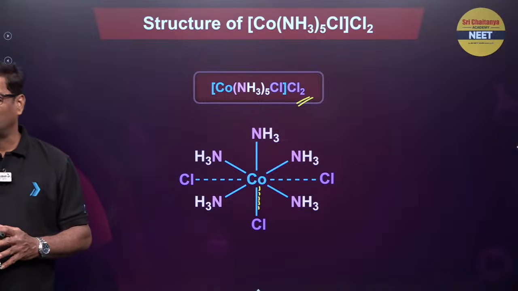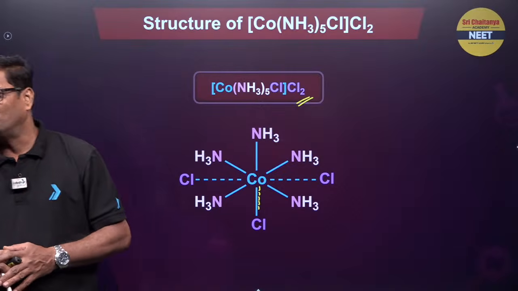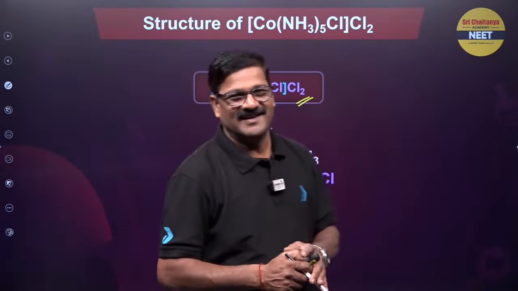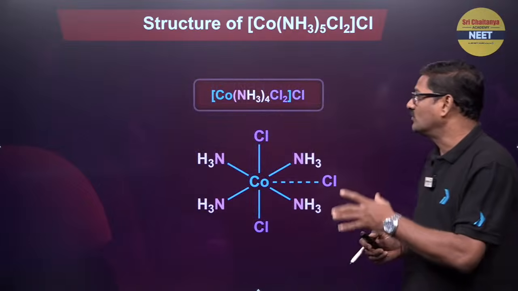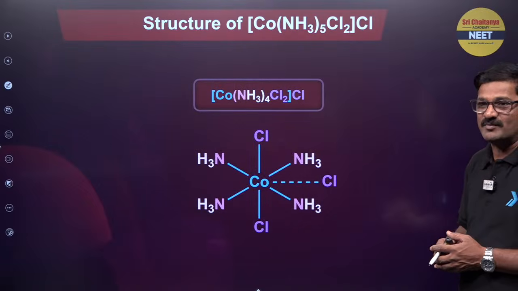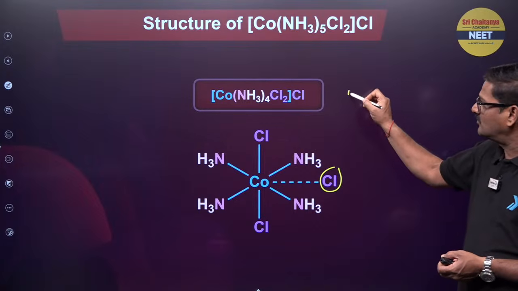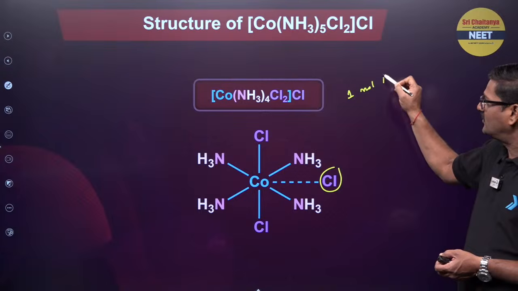OK, Pankaj and Sunita Devi, right. We can see here one more, where just 1 chlorine is outside the square bracket, so we can say there is only 1 primary chlorine, so 1 mole of AgCl can be precipitated.